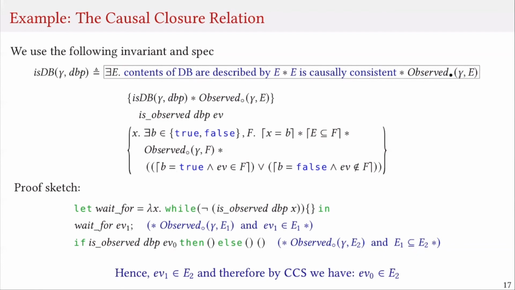Now, since EV1 is in event set E1, we know that it is also in event set E2. But then since E2 is a causally closed subset of the set that we are tracking in our invariant, and we know that this set is causally consistent, and we know that E1 depends on E0, we know that E0 must also be in E2. Therefore, this check can never return false, and hence the crashing branch is unreachable.